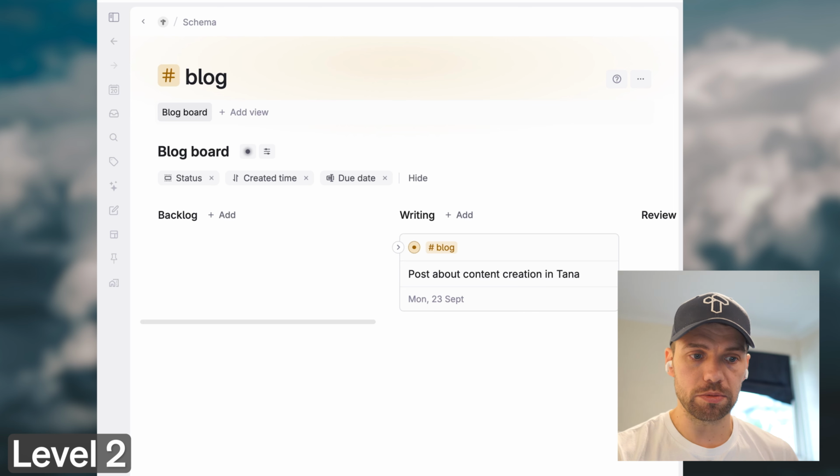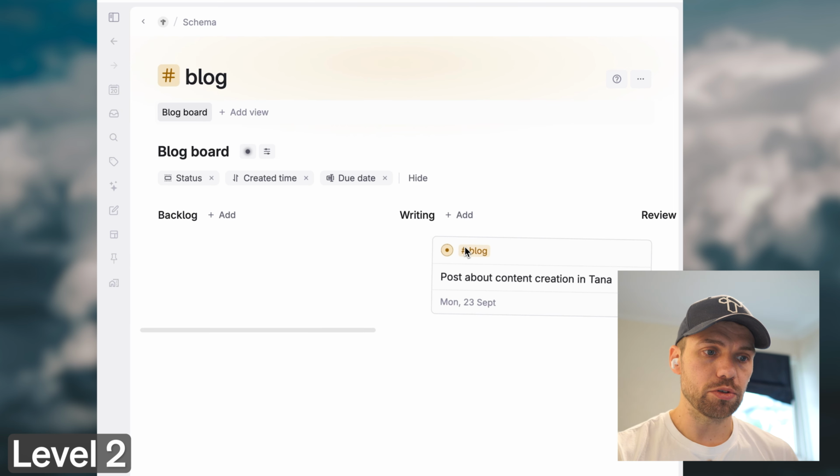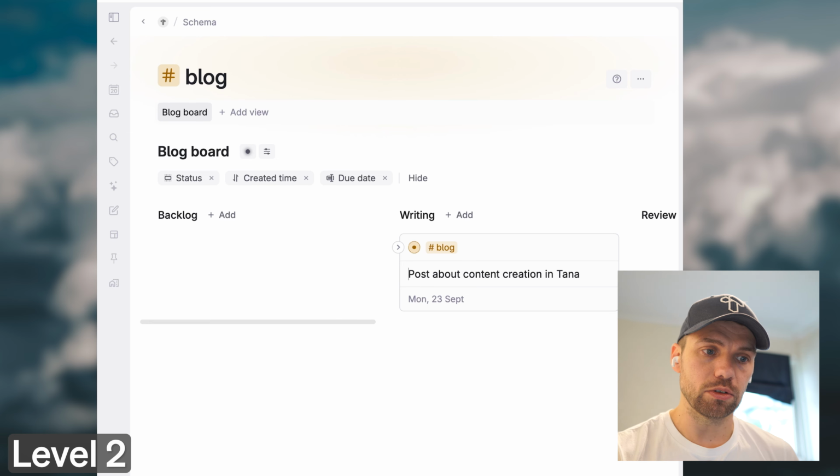So this is content management. You now tag something blog, and then you use the status field to manage these steps that you're going through. And then you can just add your drafts inside. And yeah, that's pretty much it.